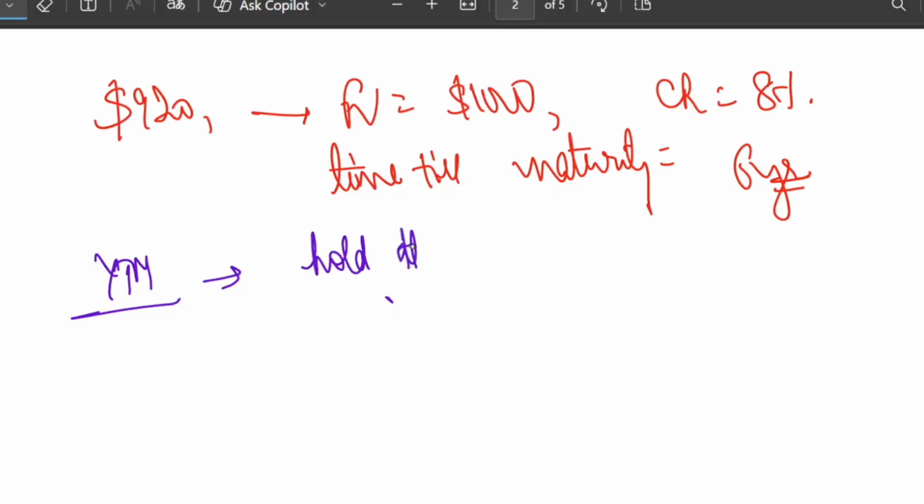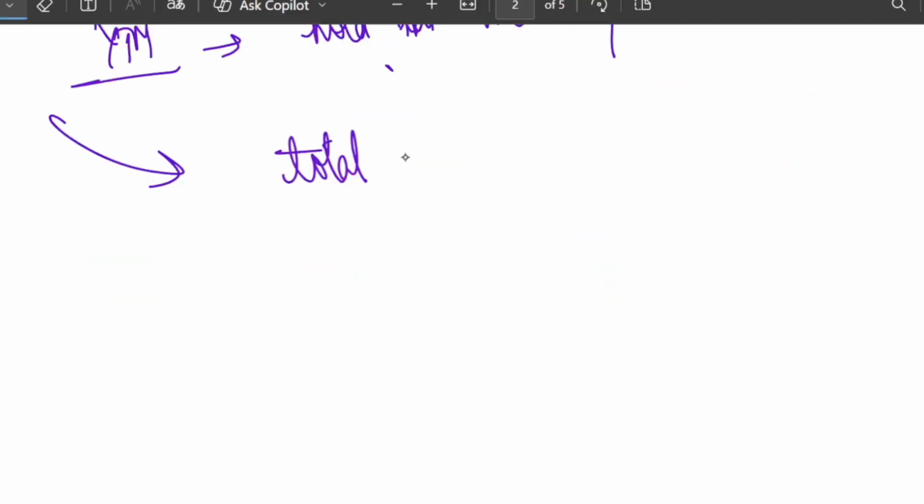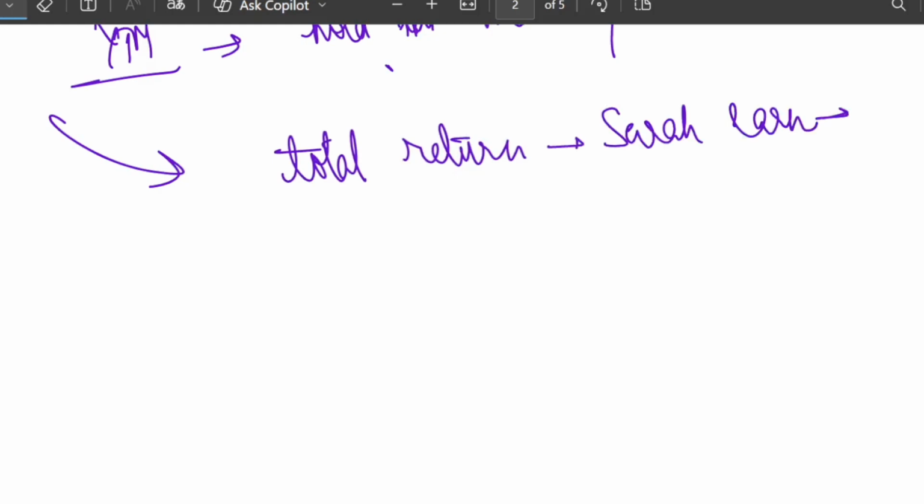YTM is obviously relevant only if you are holding till maturity. So what is YTM? You know what YTM is? YTM is the total return that Sarah will earn if she keeps the bond till maturity.